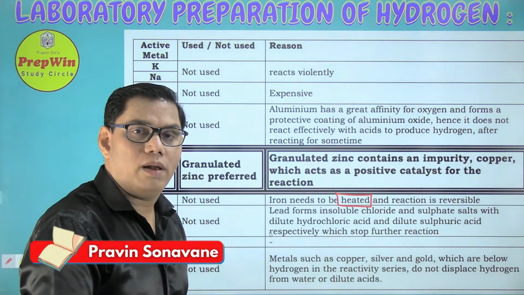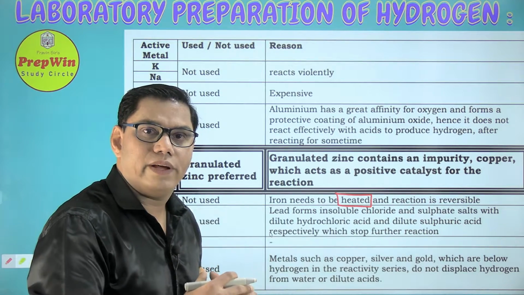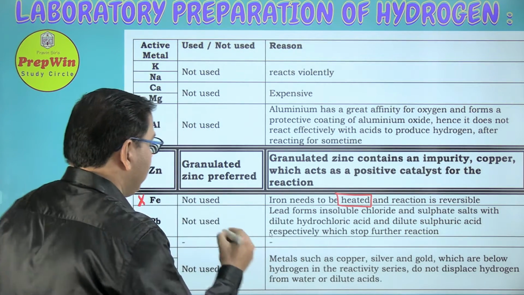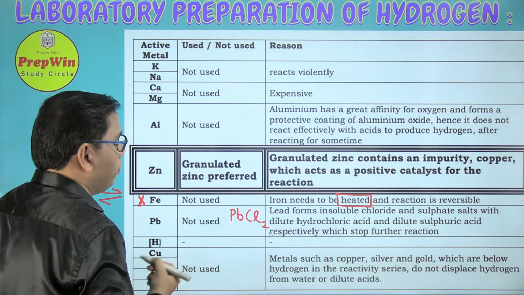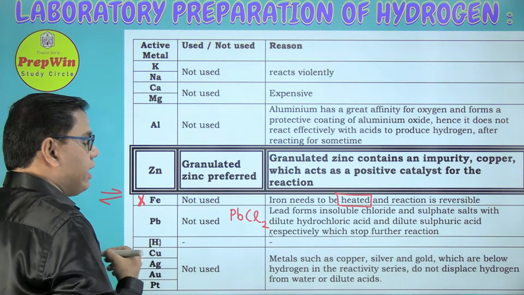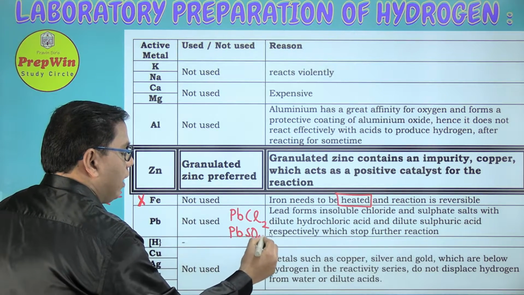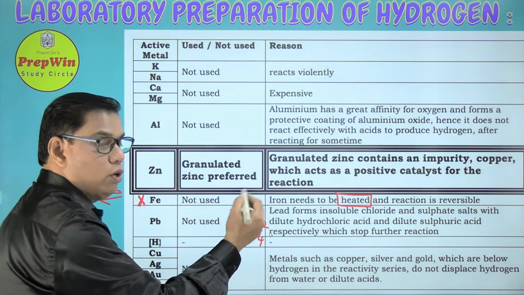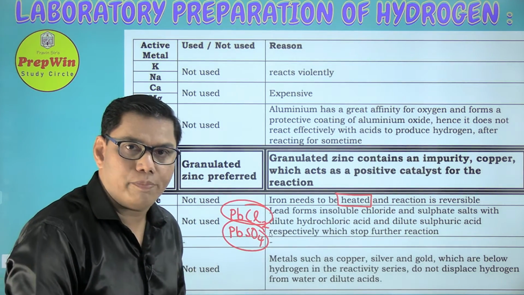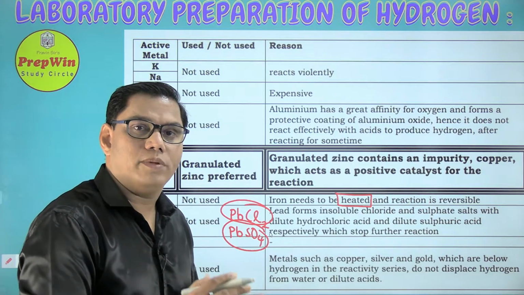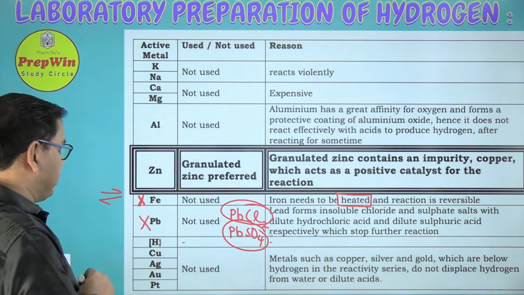Now what is the problem with lead? So lead also has two problems. When lead reacts with dilute hydrochloric acid, it forms lead chloride. After crisscross, you get formula PbCl2. And when it reacts with sulfuric acid, it forms PbSO4, valency of Pb is 2 and SO4 is 2, so the 2 cancel, no crisscross. These products are the problem and they stop the reaction. So lead is also not a good choice.